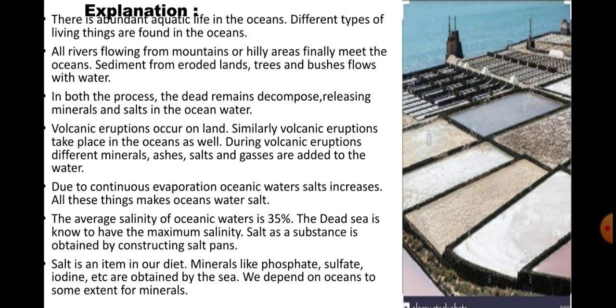Salt as a substance is obtained by constructing salt pans. Now you can see in the picture how the salt is produced. I have given the picture, you can easily understand how the pans are there, and in this way salt is produced in India. Whatever salt you put in your food or diet, we use it. So this is how salt is prepared.